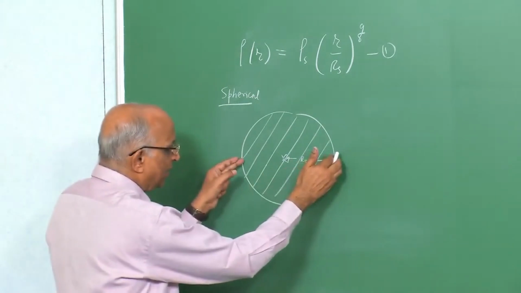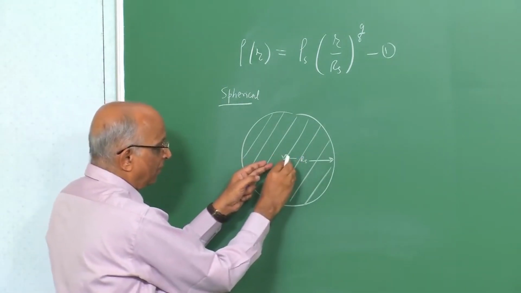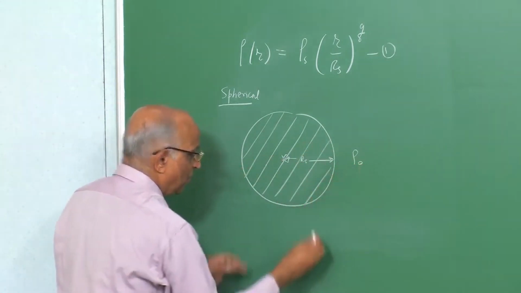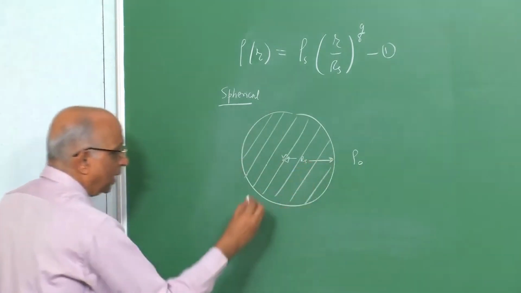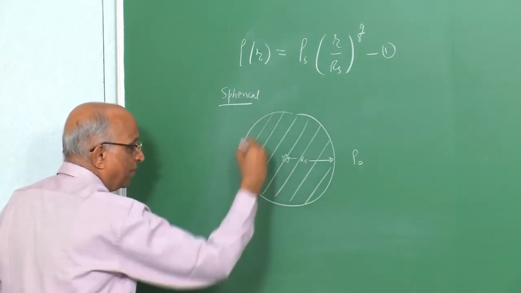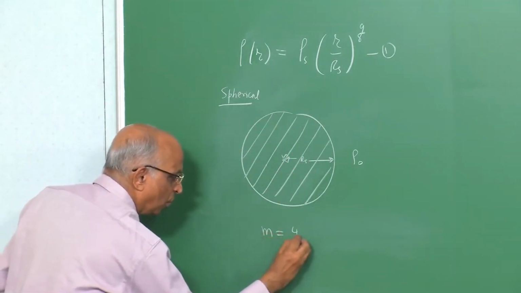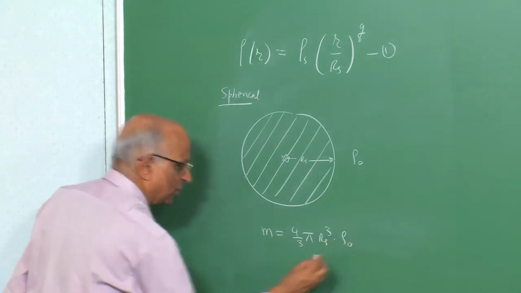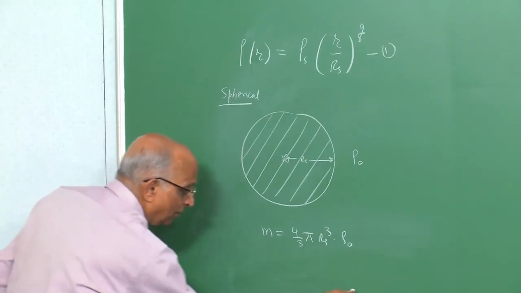What is the total mass contained? Let us assume that the mass of the explosive is quite small and we will not consider it. When the shock is at radius Rs, and the ambient density is rho naught, the total mass is the mass which was initially available in a sphere of radius Rs. The mass is equal to 4 upon 3 pi Rs cubed times rho 0. This is the mass which is contained. Now, this is the total mass, and in practice, what did we tell ourselves? Well, this is the lead shock.